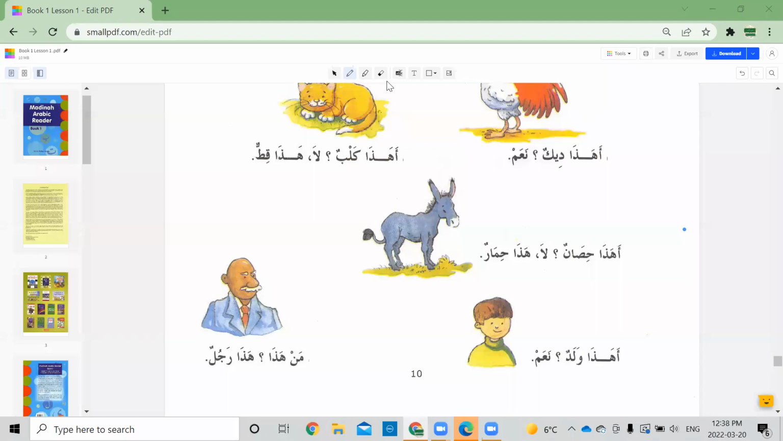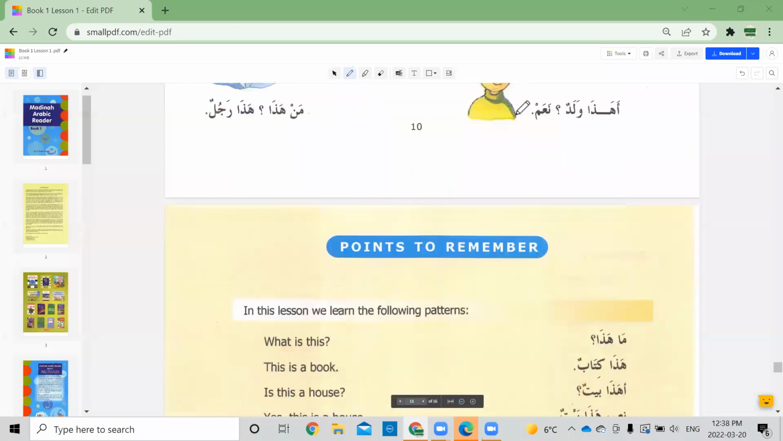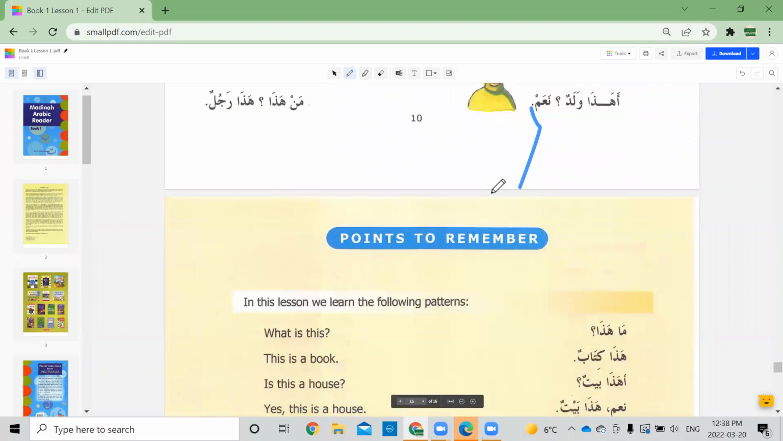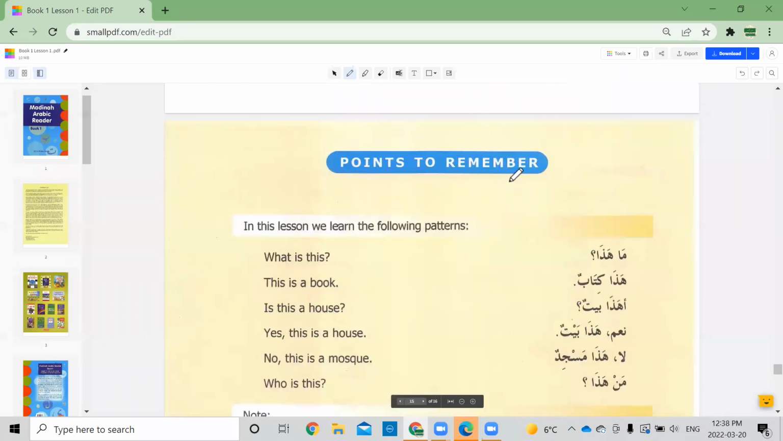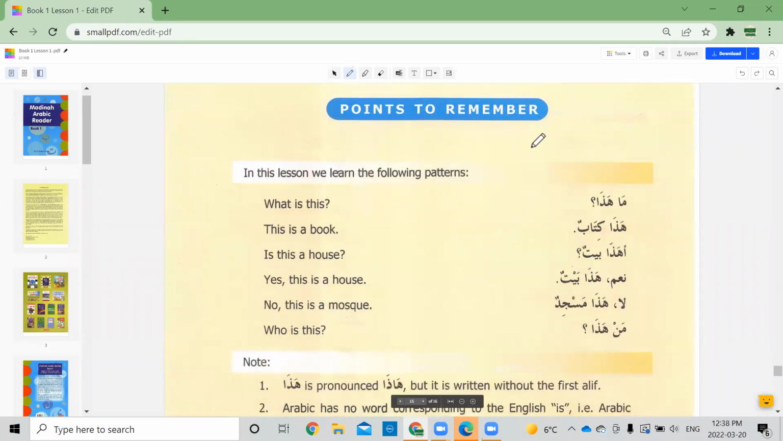Okay, we're back with book 1, lesson 1, part 2, and we have just finished the lesson, and we will be looking at the points to remember. Now, the points to remember is, I would say, the most important part of every lesson. So make sure to read this thoroughly in each lesson, because this is a summary of all the important points and of everything that we have learned. So let's see, what have we learned in this lesson?